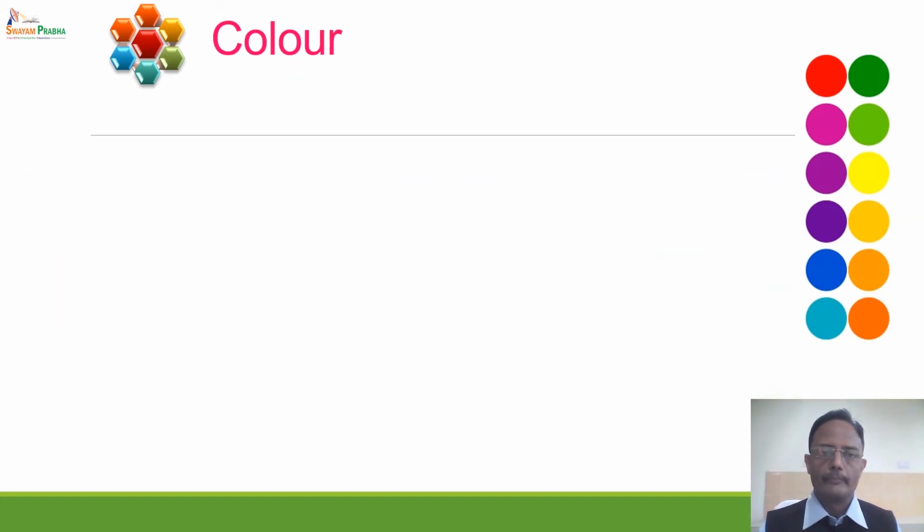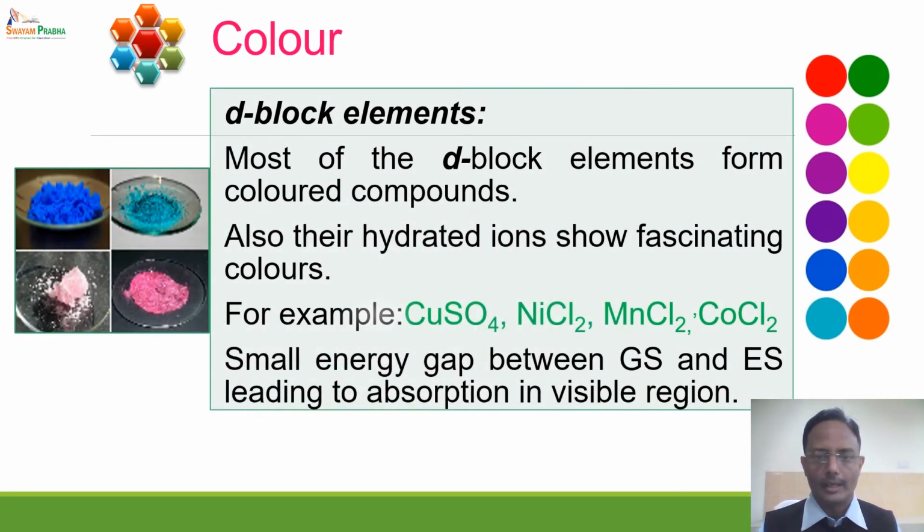Coming to the D block elements. Now you must have observed the compounds of D block elements. You must have seen copper sulfate. Copper sulfate is distinct blue in color. Nickel chloride is green in color. Manganese chloride is faint pink in color. Cobalt chloride is distinct pink in color.